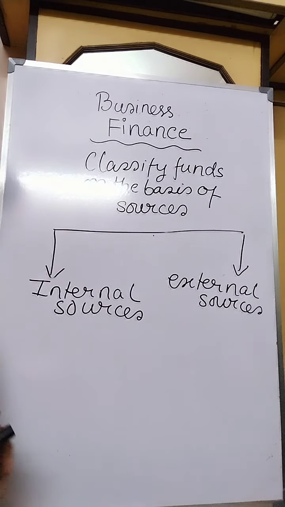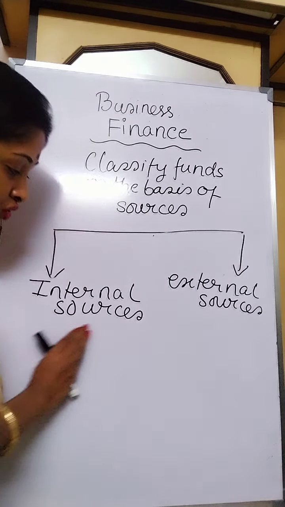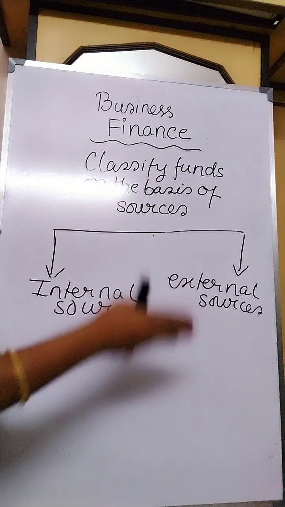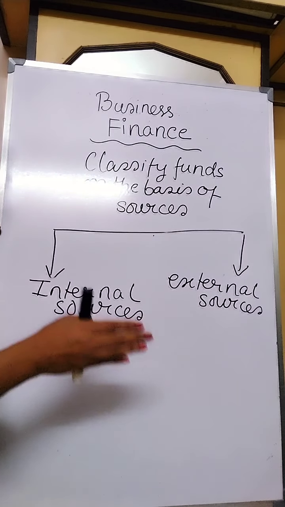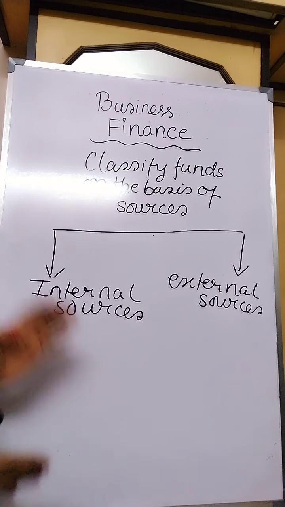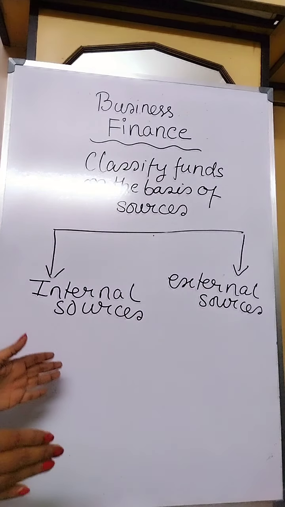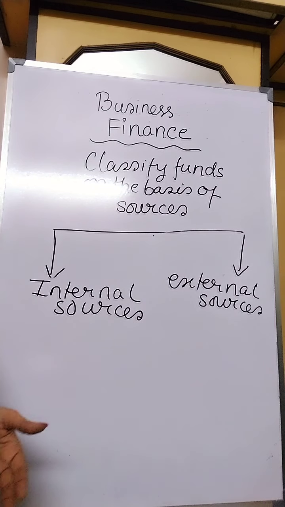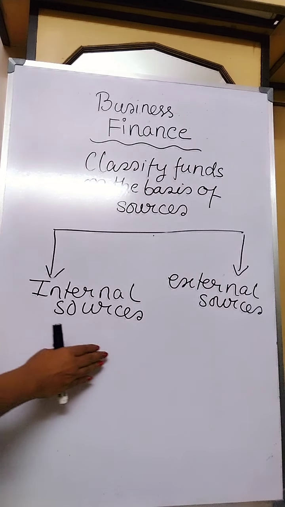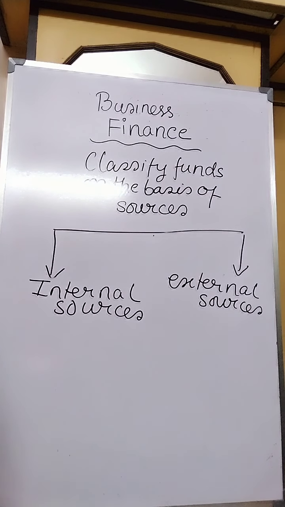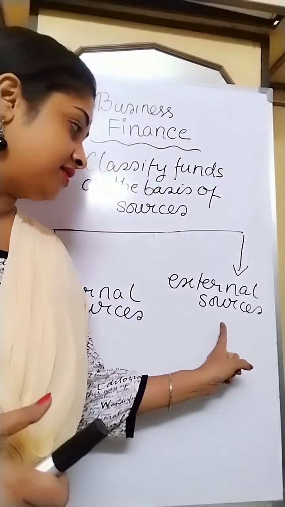Requirement of a large amount of funds can be met from these sources. Very small funds are utilized from internal sources, and large amounts of funds are utilized from external sources, because internal sources are never sufficient to meet all the financial requirements of a business. Whenever internal sources are not enough to meet the total financial requirement of a business, external sources' help is taken, and from this external source huge financial requirements are met.